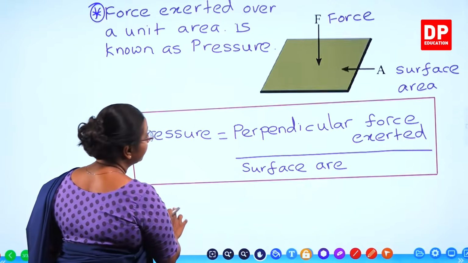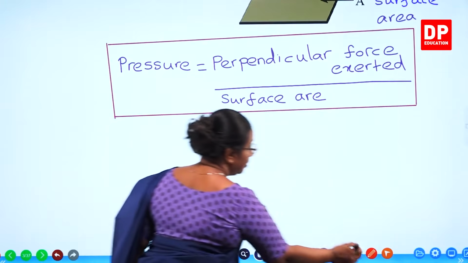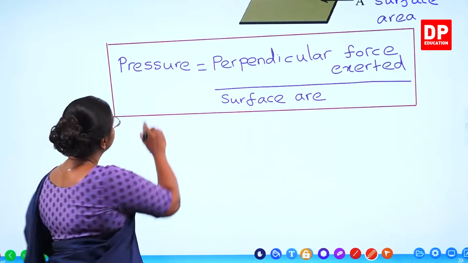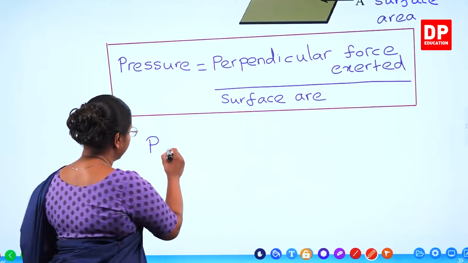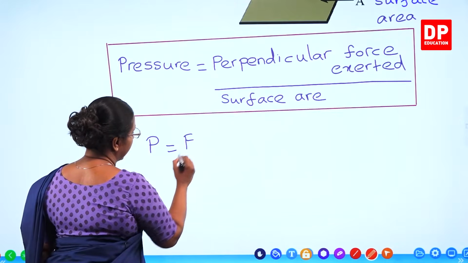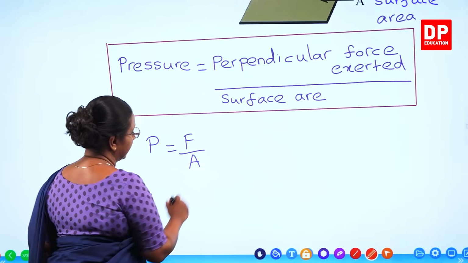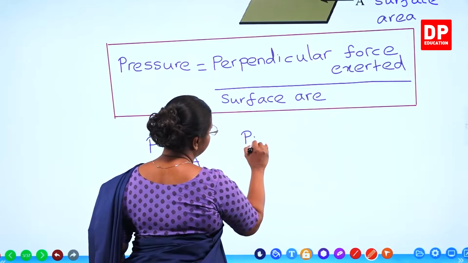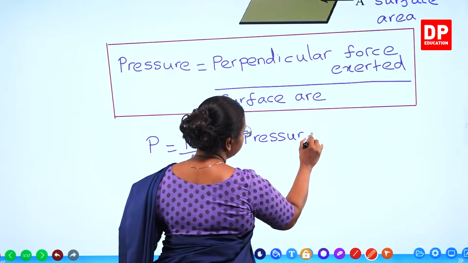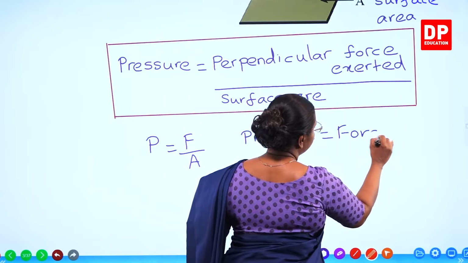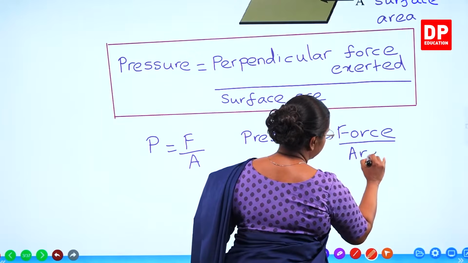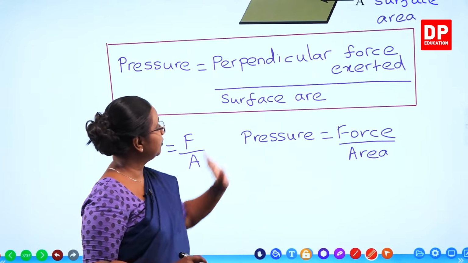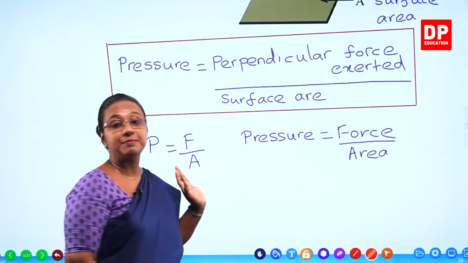Before going to that, we will look at the units for pressure. Now, when we say pressure, we can also use the symbols. Pressure is denoted by capital P, that you are familiar with, and force F over surface area A. And this whole equation can be simplified and written as pressure equals force over area. So, when you are doing the calculation, students, you don't have to write the full equation. You can write this simple equation.